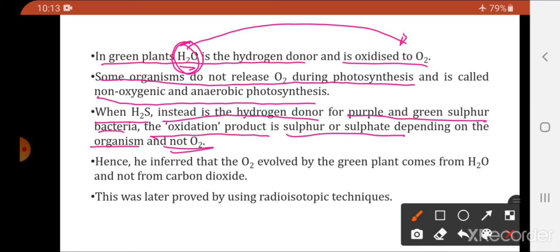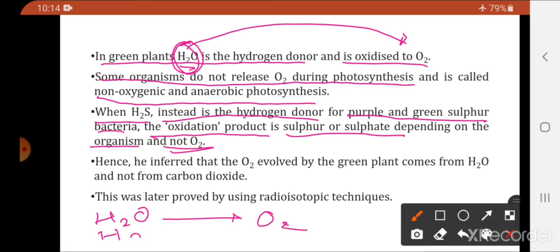Okay, when water is the hydrogen donor, what is the product? Oxygen is obtained. But when instead of water, H2S, that is hydrogen sulfide, is used as the hydrogen donor, this happens in the case of purple and green sulfur bacteria. Here, instead of water, H2S is used as the hydrogen donor. In such cases, the oxidation product is not oxygen. See, there are two conditions. When water is the hydrogen donor, the oxidation product is oxygen.